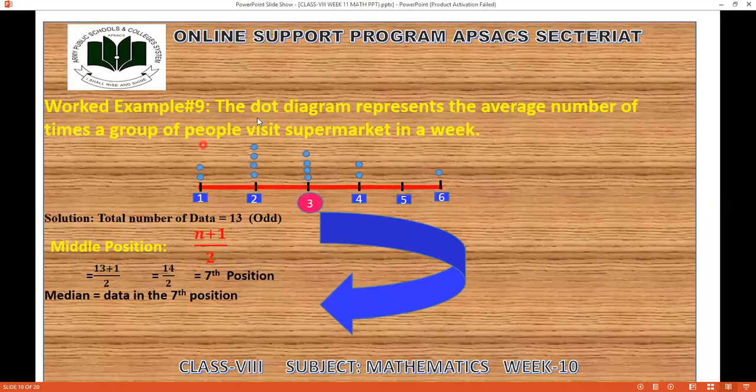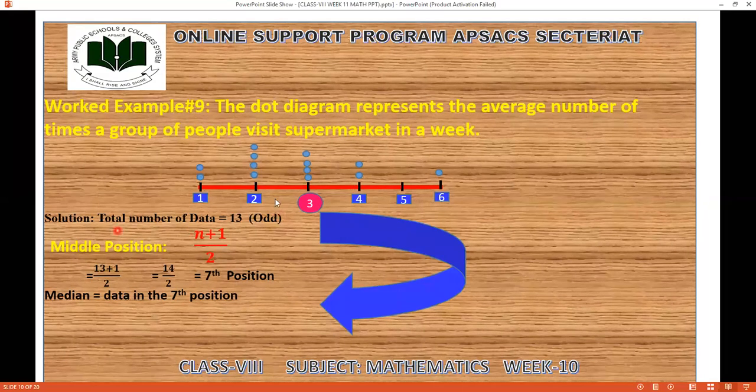Here we are having the next example. The dot diagram represents the average number of times a group of people visit the supermarket in a week. So here we are having weeks 1, 2, 3, 4, 5 and 6. These blue dots are mentioning the people who are visiting the supermarket in a week.